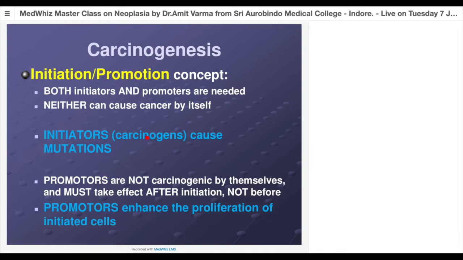Now promoters are not carcinogenic. This we have to understand. No promoter will actually cause mutation. And the action of a promoter will always be after the action of an initiator. So a promoter basically enhances the proliferation of initiated cells.